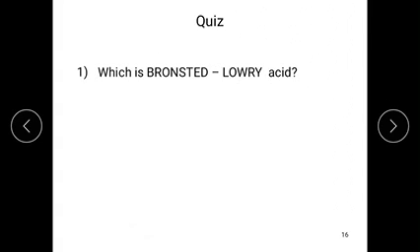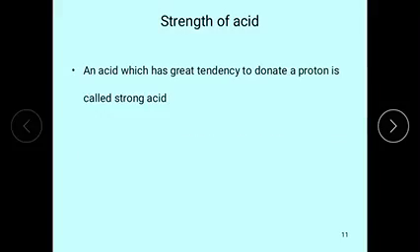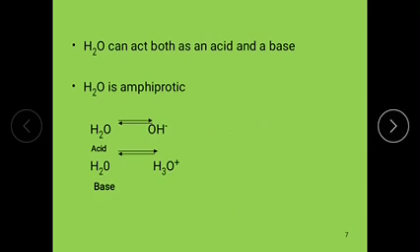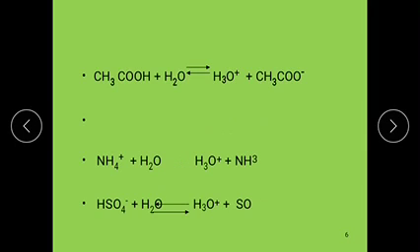Let us see some quiz questions on this. Okay, before going to quiz questions, we will learn the brief concepts of this theory. First, according to Arrhenius, an acid is a substance which can produce H plus ions in aqueous solution.